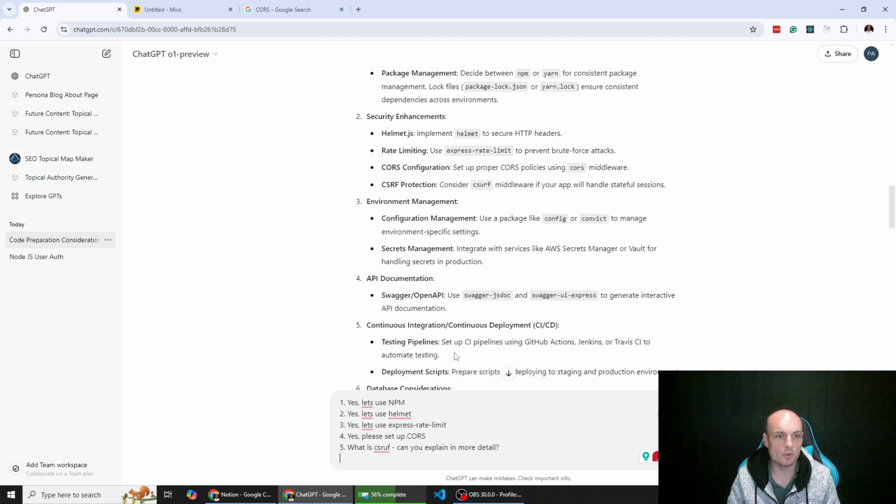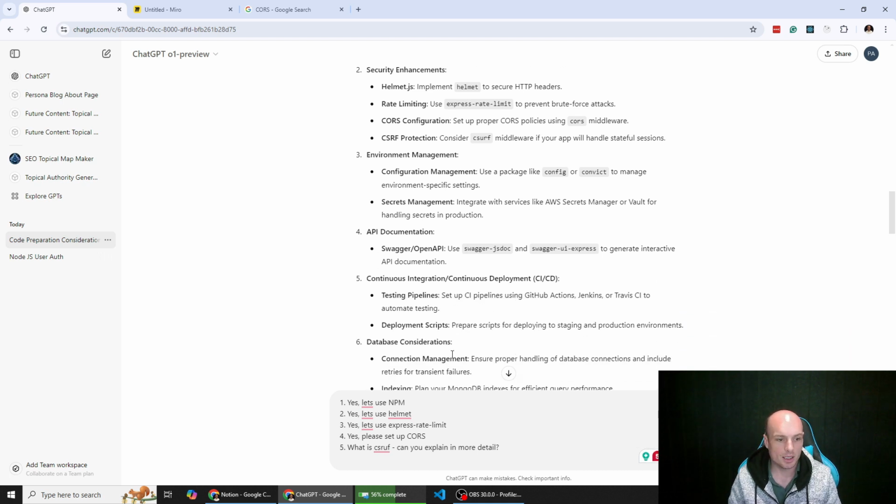Configuration management, I'm not familiar with those, so we'll leave that. For documentation, I will use Postman to document my app.